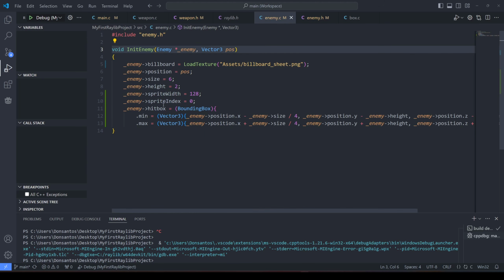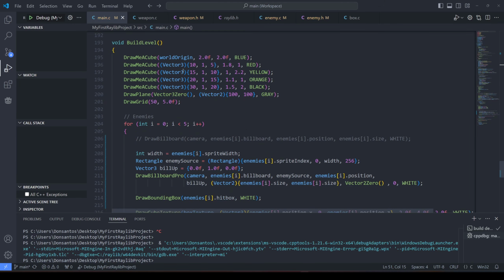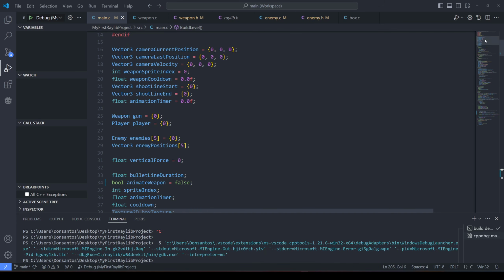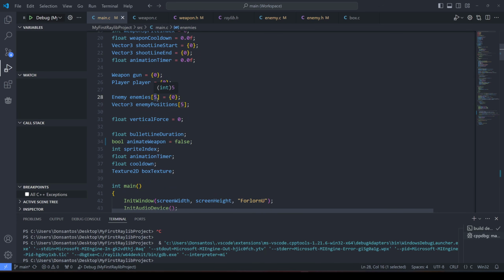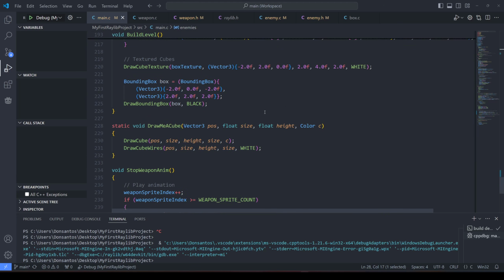And if we jump down to the enemy function, the position is received here, the position is set. That's it. That's all it does. And then down here in the rendering, here we see the build level function, and we're now looping through the array of enemies. Now, this is hard-coded to 5, and you might have noticed the array was also. That's because I can't assign a variable to the length because the compiler yells at me. I could maybe do a define length, I'm not sure. Right now I'm just hard-coding 5 here. This is bad practice, of course. And you can't get the length. So the array is 5, that's fine.